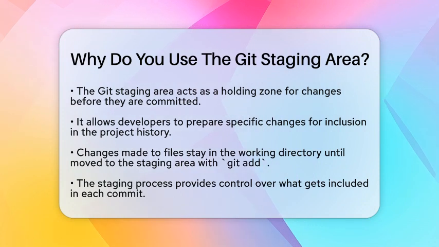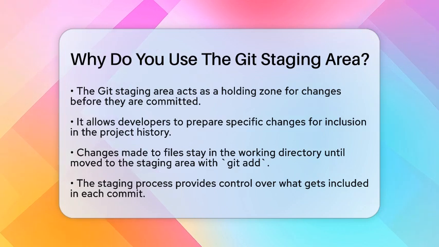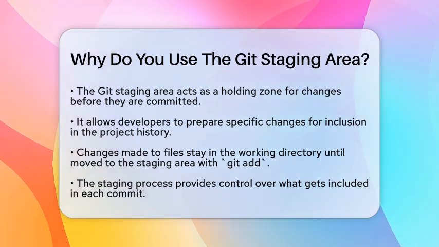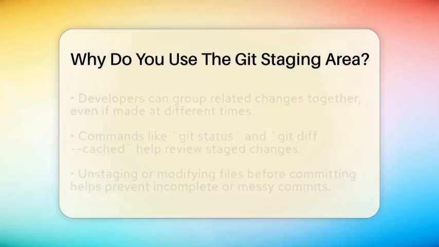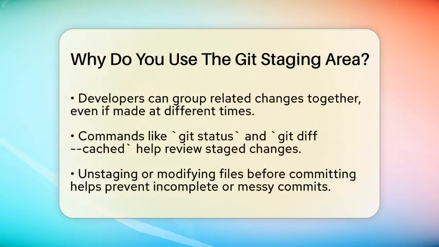In simple terms, the staging area is a space where you prepare your changes before making a permanent record called a commit. When you modify files, those changes stay in your working directory. But they aren't yet part of the project history. Using the command git add, you move specific changes into the staging area. This way, you can choose exactly what to include in your next commit.